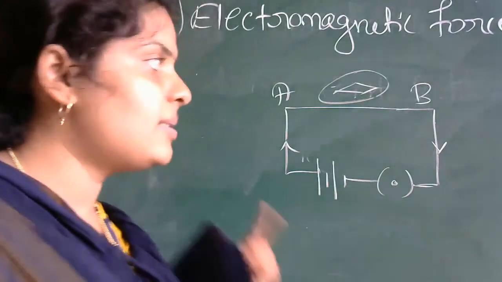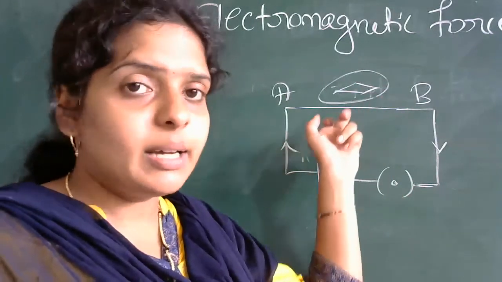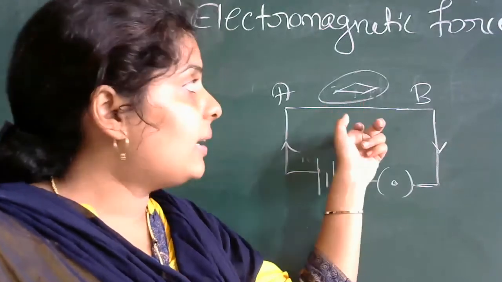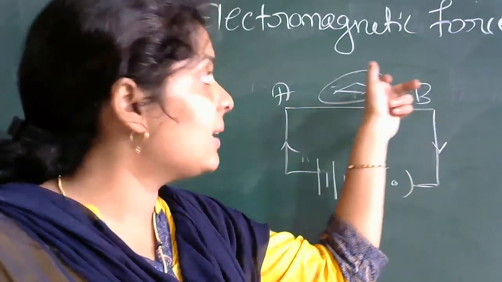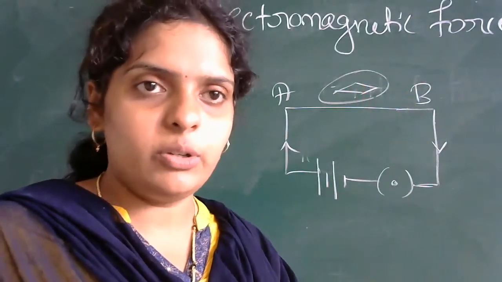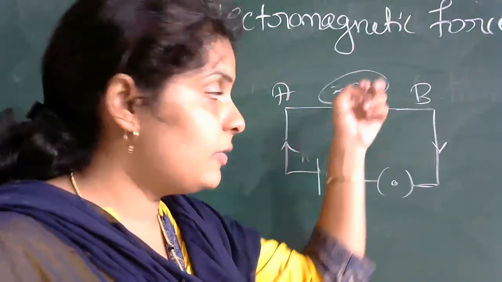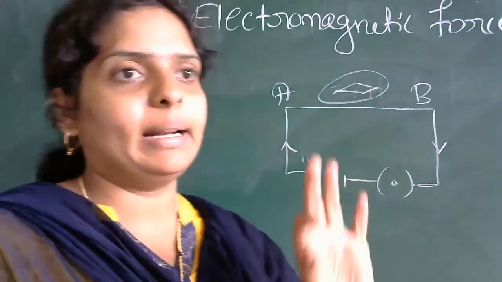You have studied this in 10th standard. You have a current carrying conductor, and current flows in it. When current is there, a magnetic field is produced. Because the magnetic field is produced, your compass shows deflection. So therefore you can say the force between the magnetic field and the moving charges is called electromagnetic force.